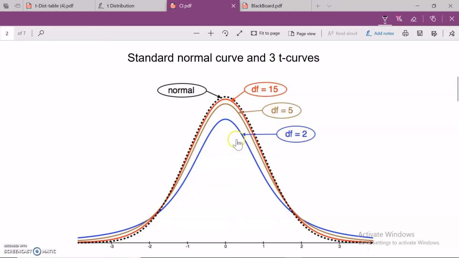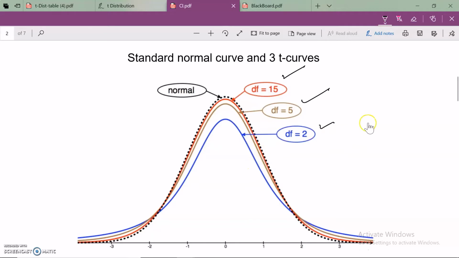Look at this blue one. The blue t curve has 2 degrees of freedom. The purple, brownish, golden one has 5 degrees of freedom, and look at the red t curve, which has 15 degrees of freedom. Now you note one thing. One thing is very clear.